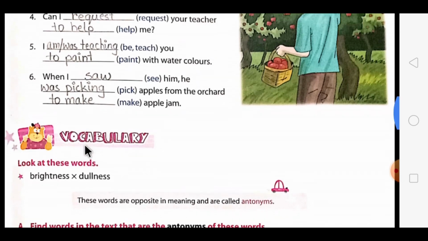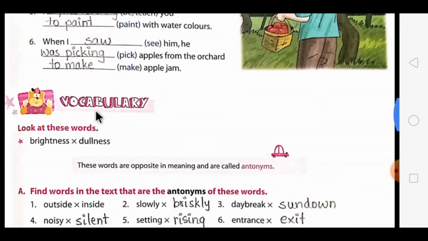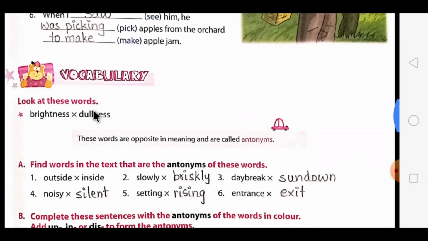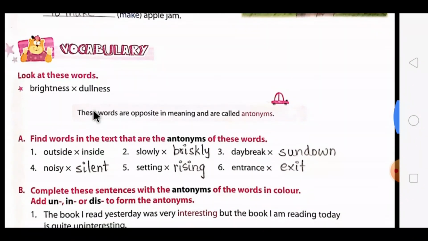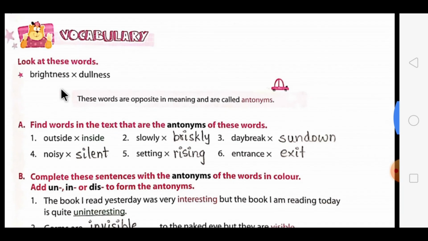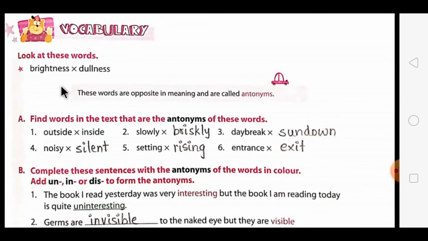Then we'll move on to our next part, that is vocabulary. Now in this, first the explanation is given. In this vocabulary, the topic is about antonyms. What do you mean by antonyms? Antonyms means, as you all know dear children, that they are opposite words. Now the first example is given over here, brightness. What will be the opposite of brightness?